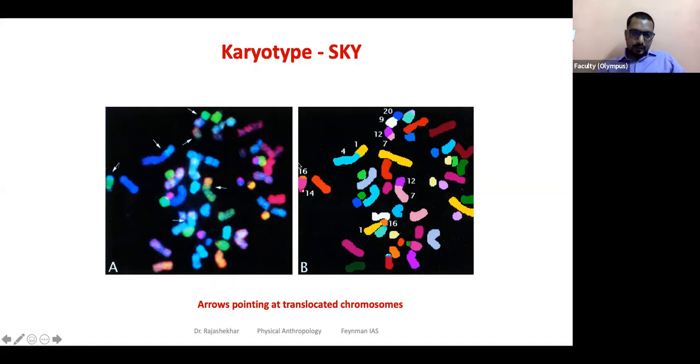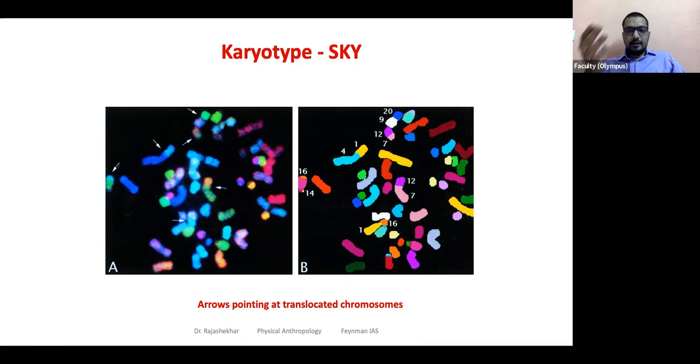The majority of the chromosomes have an individual color: red, yellow, pink, blue. But some chromosomes have portions. This has yellow and orange. This has maroon and blue. Pink and green. What does it mean? Translocation has taken place. Chromosomes with different colors got fused or have translocated regions in them.